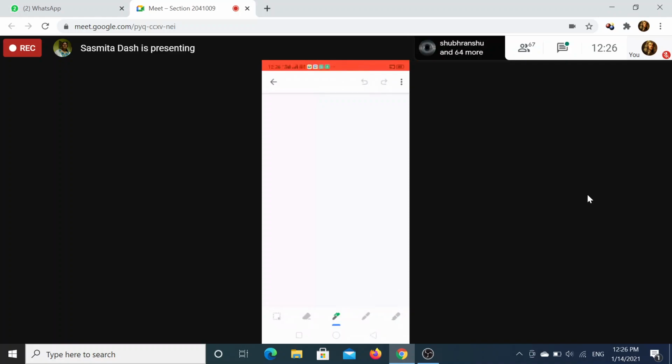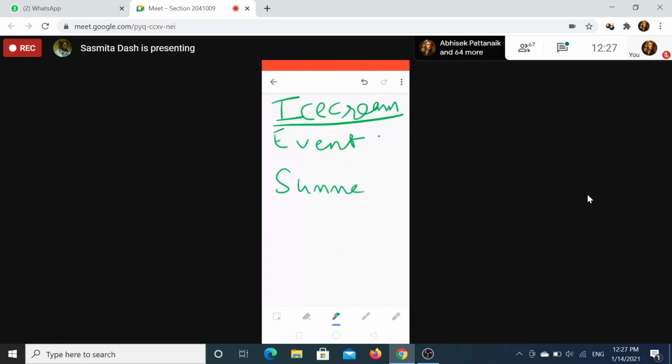Suppose this is a market for ice cream. Now what will happen in a situation where an event is given, when it is summer season? What will happen to the demand and supply curve if it is summer season? Tell me which curve will shift.